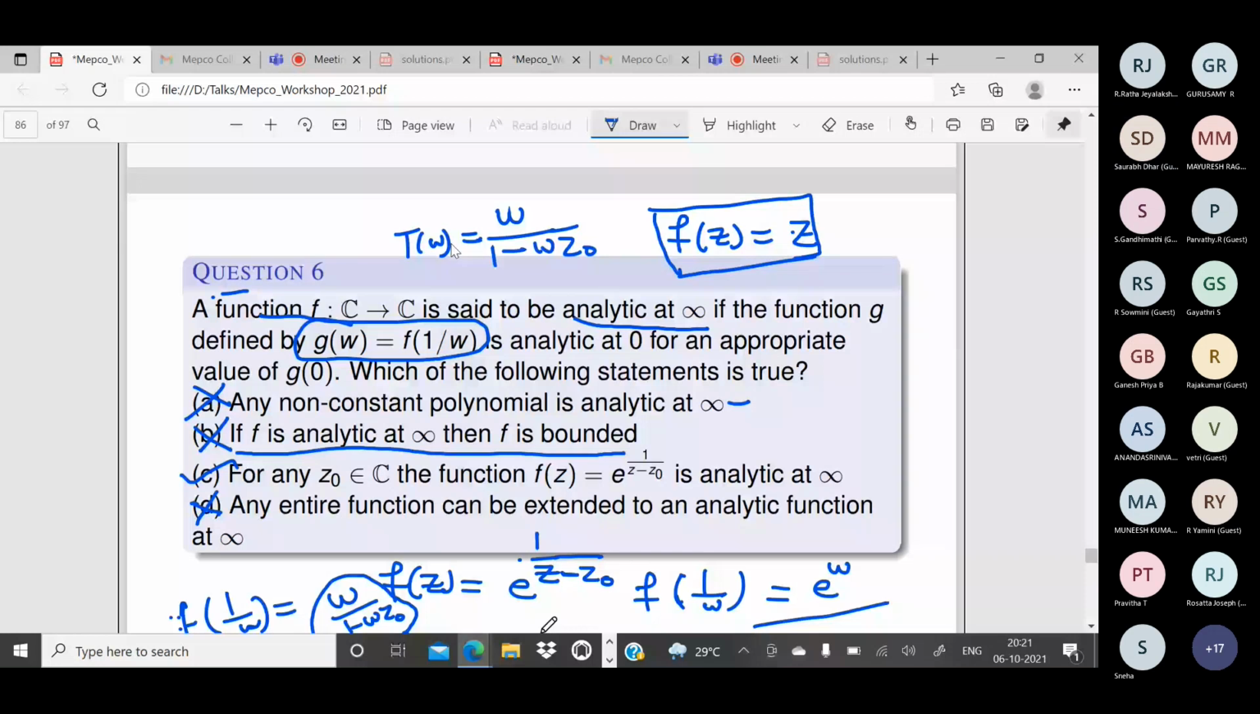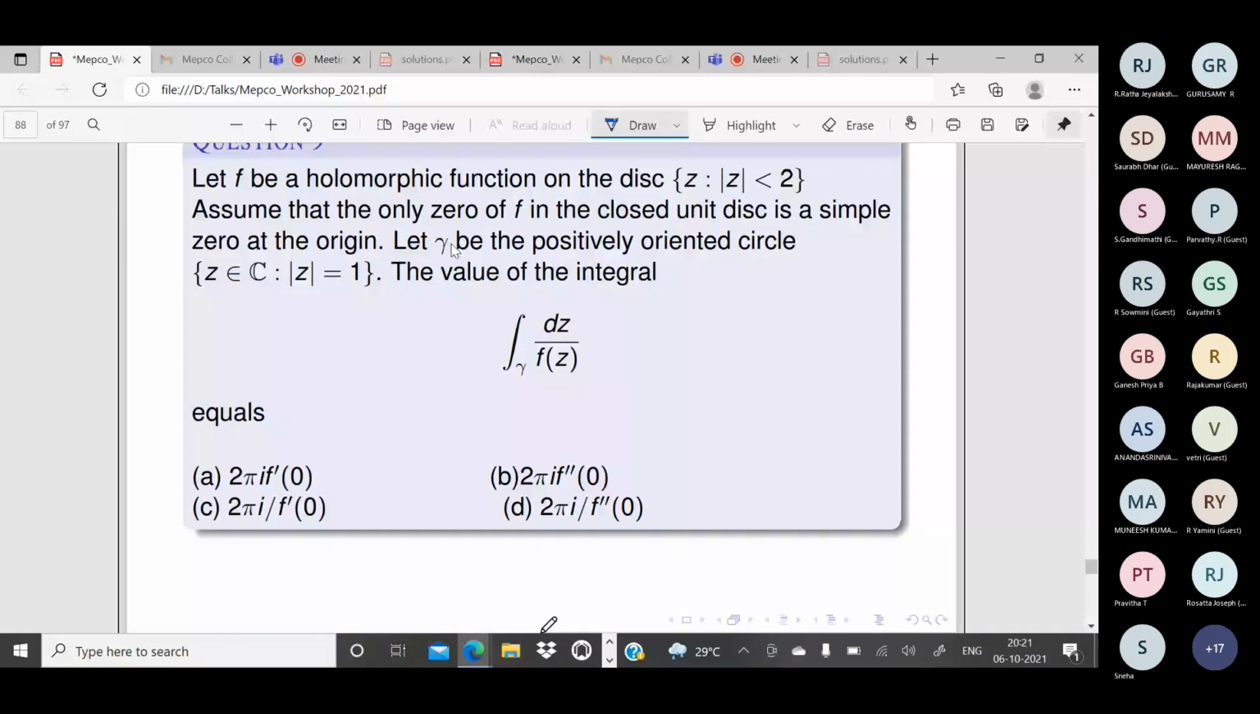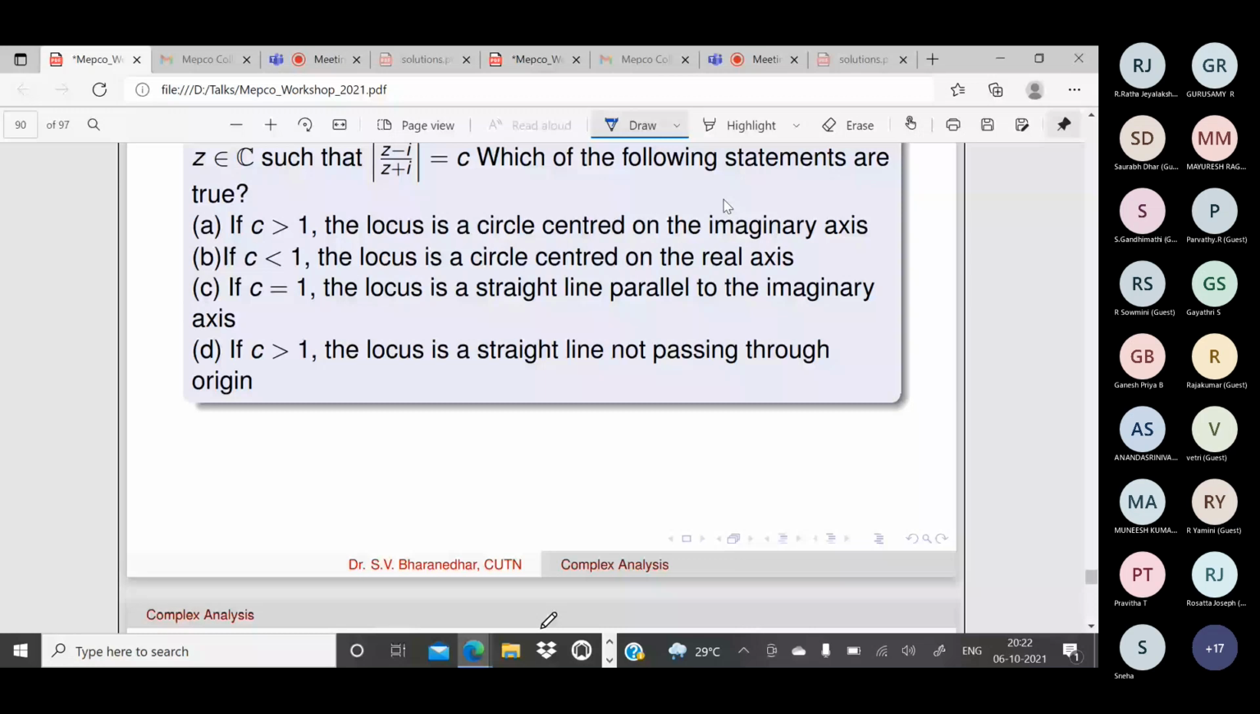Okay, so let us proceed further. This is a very easy problem. This is the Cauchy integral formula. Let's skip this one. Just the Cauchy integral formula. Let me come to this one, which we discussed. Schwarz lemma form, that is very important.